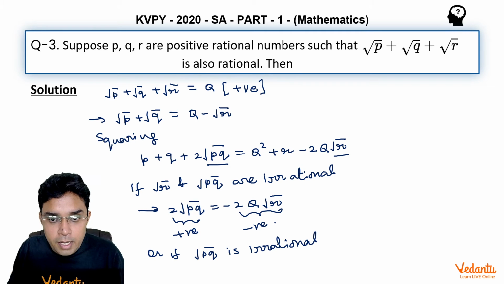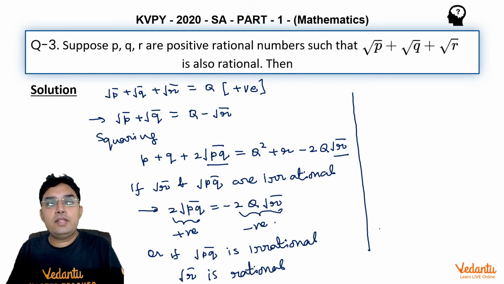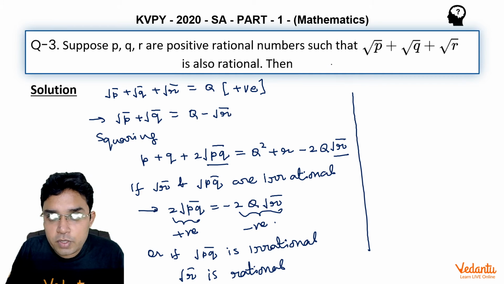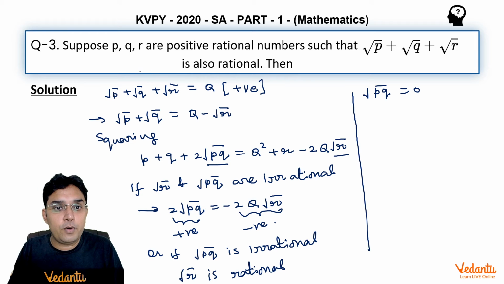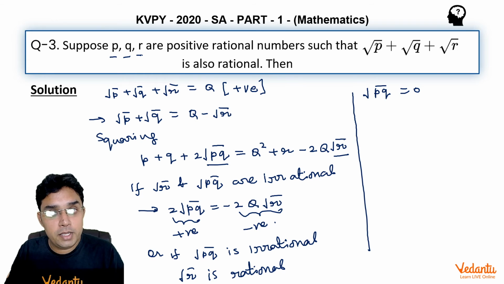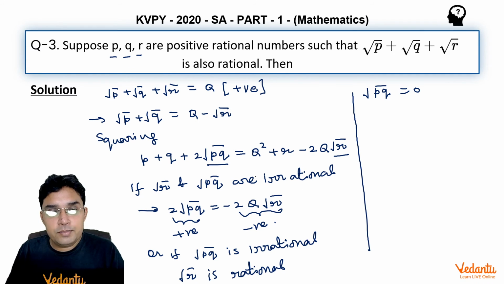Now maybe we could have taken that only root pq is irrational and root r is rational. In that case, we will be comparing root pq with 0 only, because on the right hand side everything has become rational. So root pq will become equal to 0, but that is not possible because p, q, r are all positive rational numbers only.